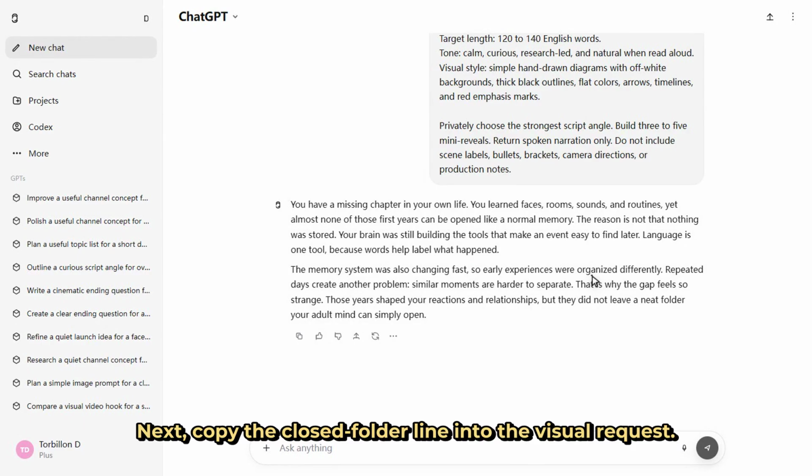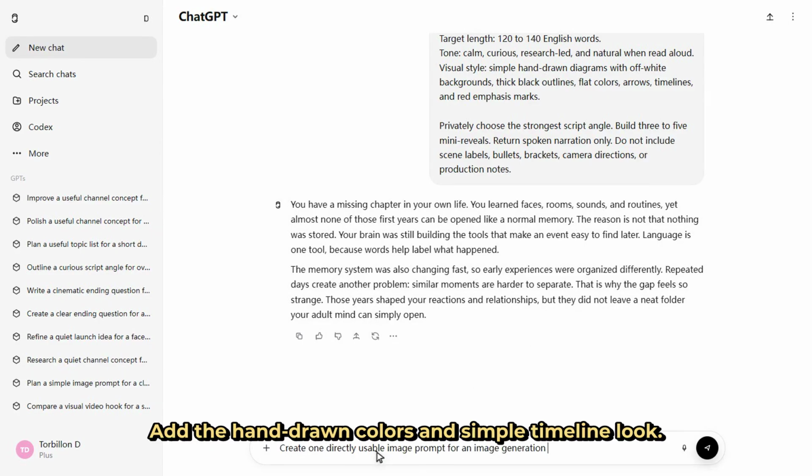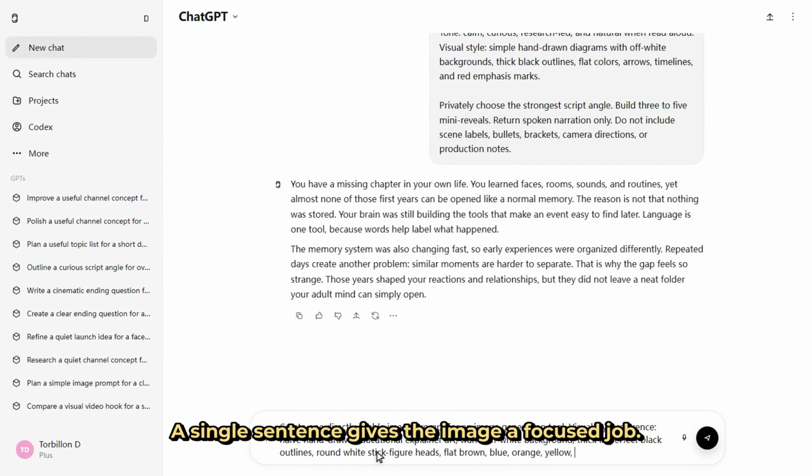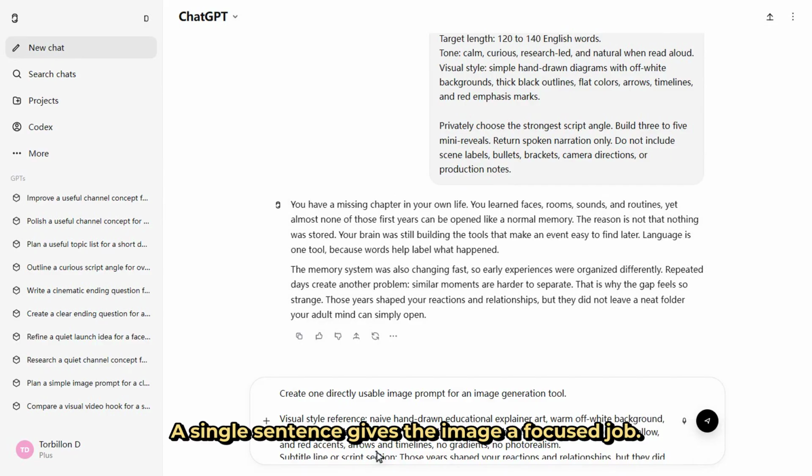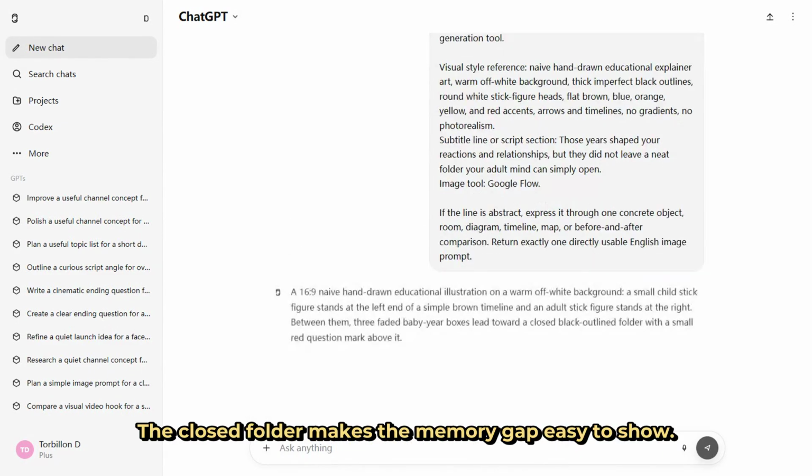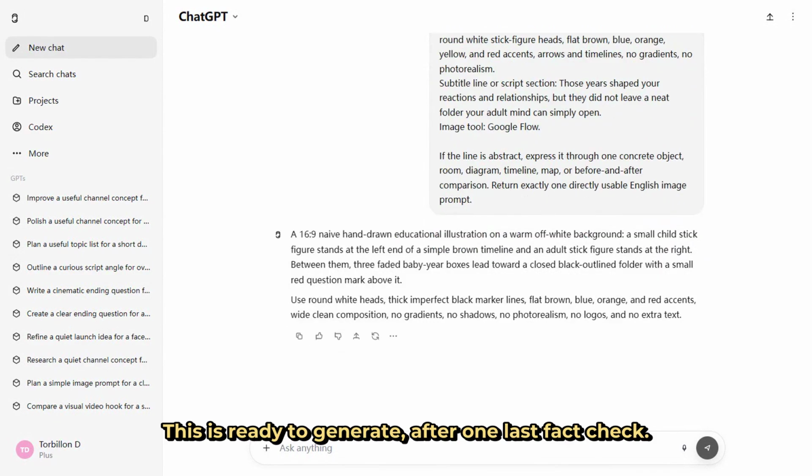Next, copy the closed folder line into the visual request. Add the hand-drawn colors and simple timeline look. A single sentence gives the image a focused job. The model gives us a child, an adult, and a timeline. The closed folder makes the memory gap easy to show. This is ready to generate after one last fact check.